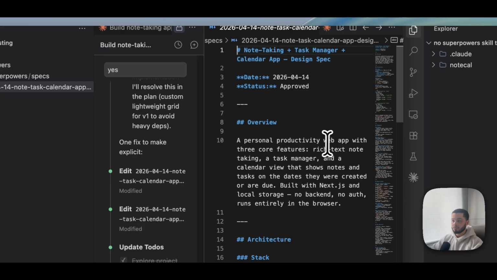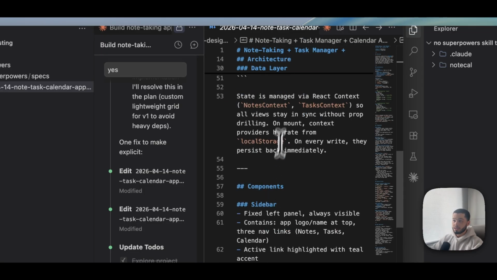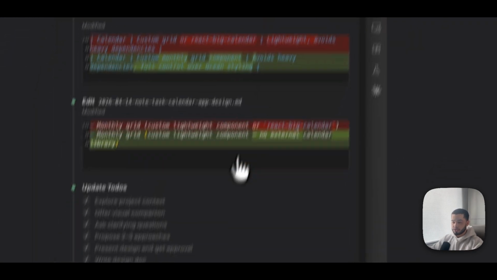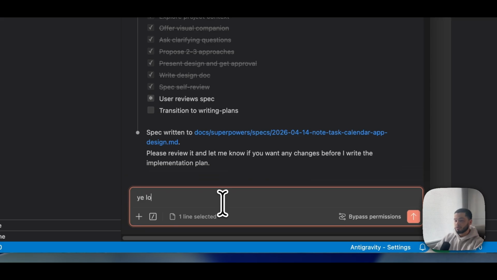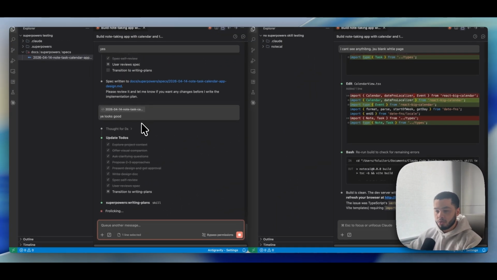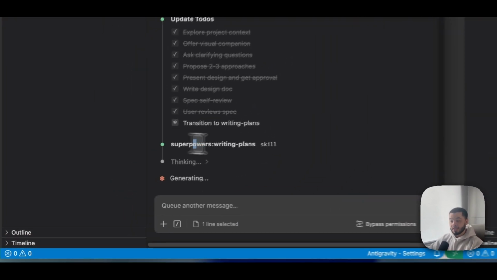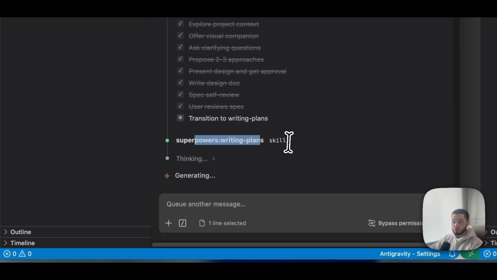So this is a personal productivity web app. Gives us the architecture, basically everything of the specs or the questions that we've just answered. We're going to say yeah, looks good. And now that we've said yes, everything looks good, we've answered all of the questions, you can now see it's using that SUPERPOWERS writing plan skill without us really having to tell it or do anything.